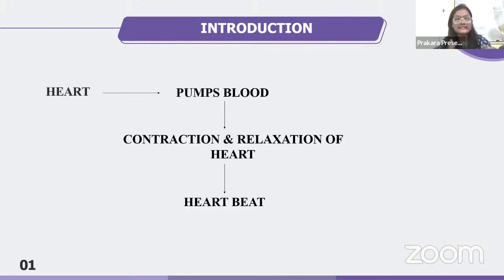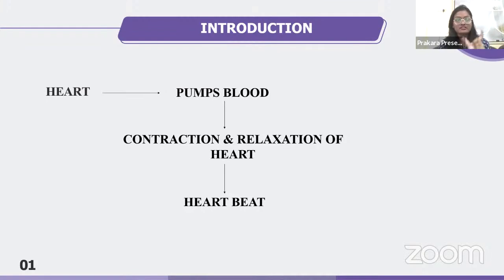There is no doubt about it. In the same way, if you talk about the heart, ultimately heart is also a muscle. It's made up of myocardium. So whenever the heart muscle undergoes a contraction or a relaxation, there will also be an electrical activity. But the twist over here is this electrical activity will not take place in your brain, but it will take place in your heart. Okay, no doubt. Heart is also a muscle, and every muscle, whenever it functions, like whenever it contracts or relaxes, there will be some electrical activity. In the same way, whenever the heart is contracting and relaxing, there will be electrical activity happening in the heart. Okay, right. So this contraction and relaxation, we have named it as heartbeat.